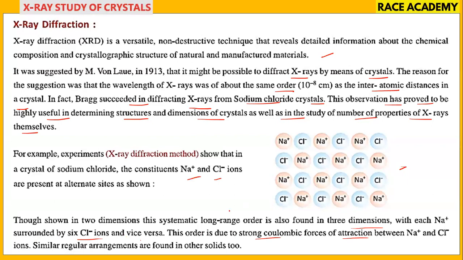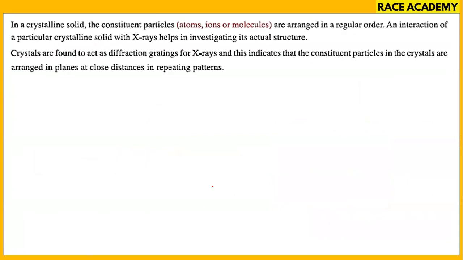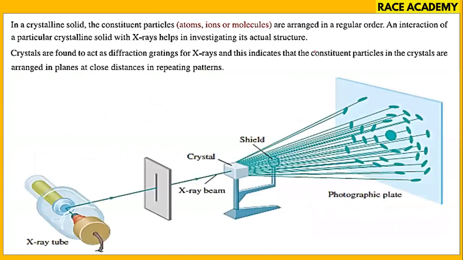Similar regular arrangements are found in other solids also. In crystalline solids, the constituent particles are arranged in regular order. Using X-rays on a particular crystalline solid helps in investigating its actual structure. Crystals are found to act as diffraction gratings for X-rays, and this indicates that the constituent particles in crystals are arranged in planes at close distances in repeating patterns.